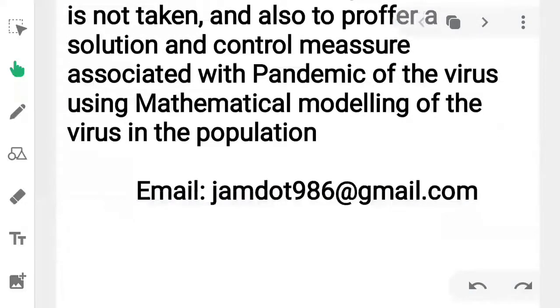If you notice any discrepancies in this model, please email me at jam.986@gmail.com, because I'm a physicist, not a mathematician. I'm just trying to make sense of what is happening in the world now.